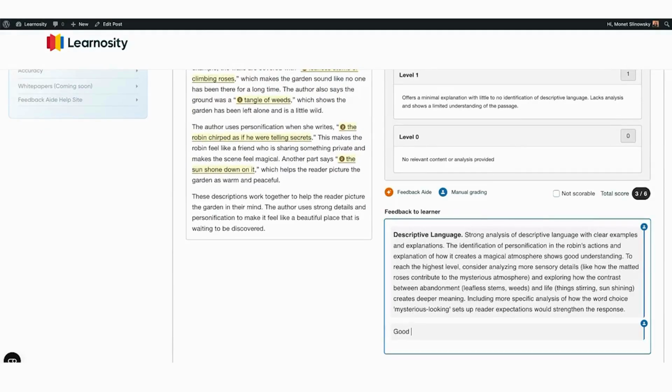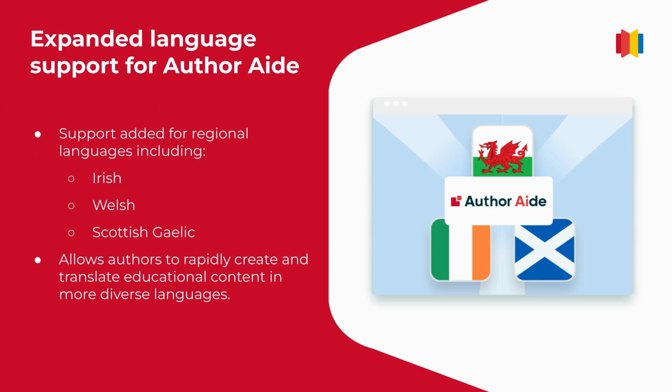Next, we've expanded language support for Author Aide. You can create and translate content in more regional languages now with Author Aide support for Irish, Welsh, and Scottish Gaelic, so your content reaches more learners.